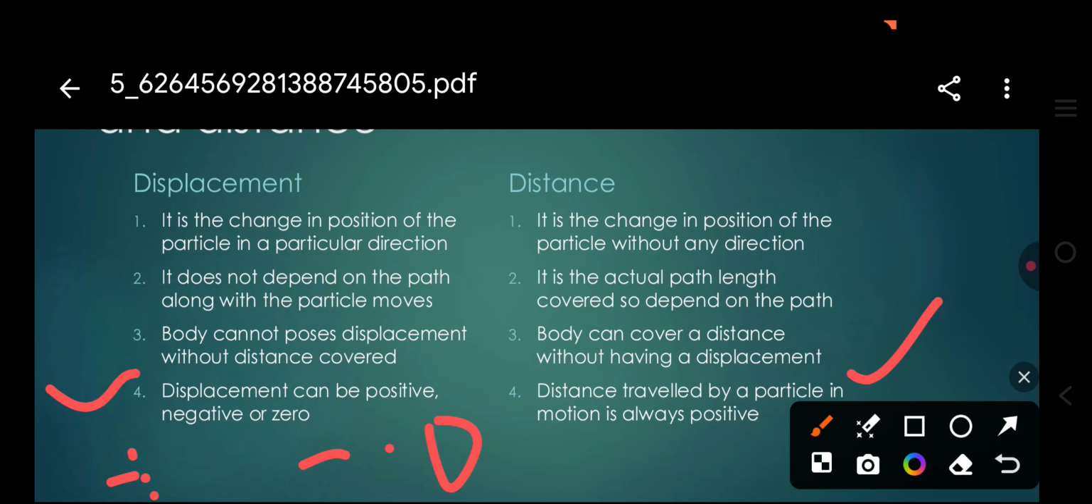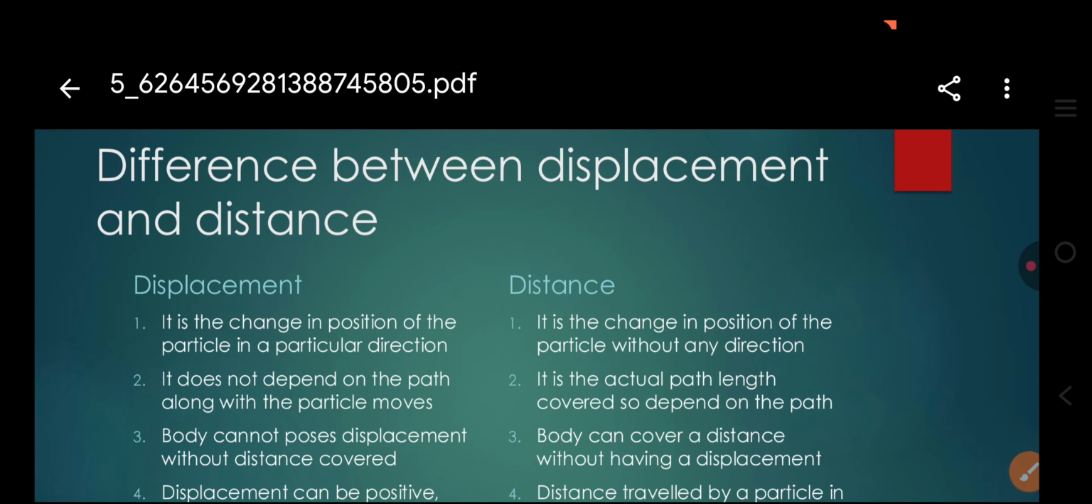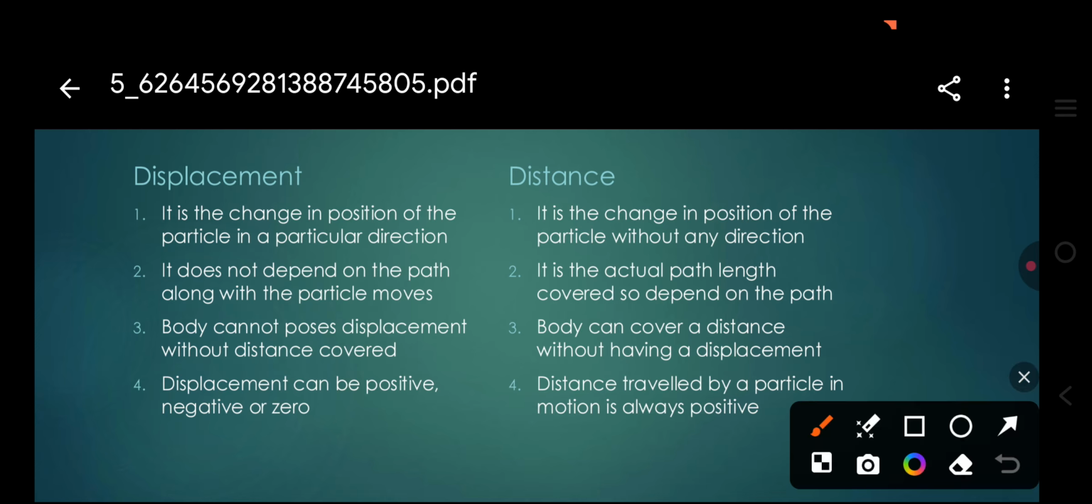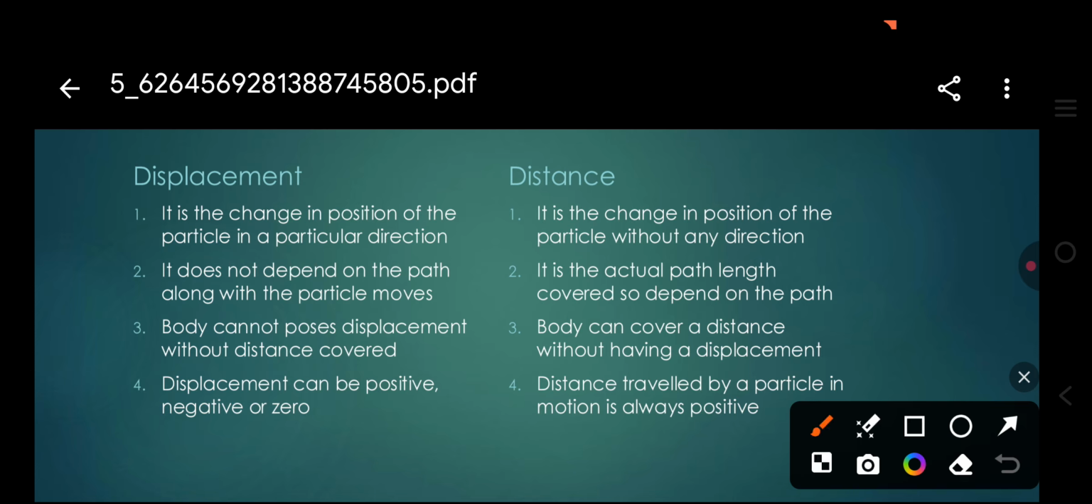It is a very important concept, the difference between displacement and distance. Then I will repeat. The first point: displacement is the change in position of the particle in a particular direction. Distance is the change in position of the particle without any direction. In displacement, a particular direction; in distance, without any direction.